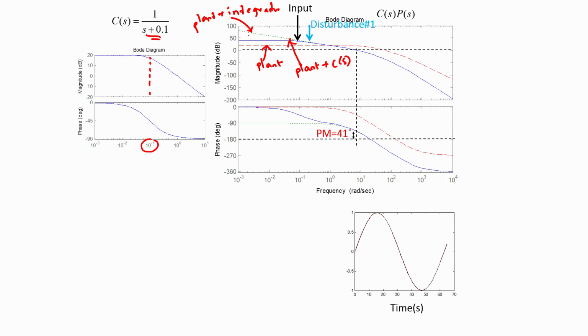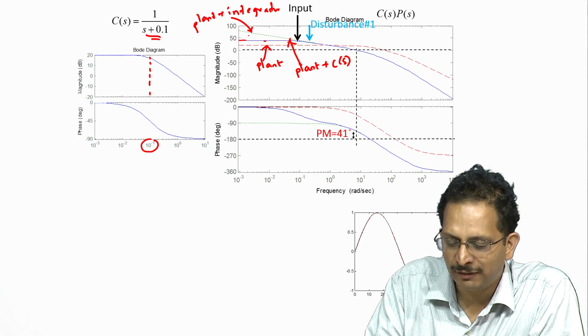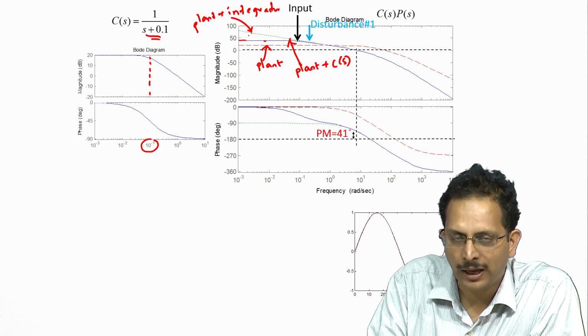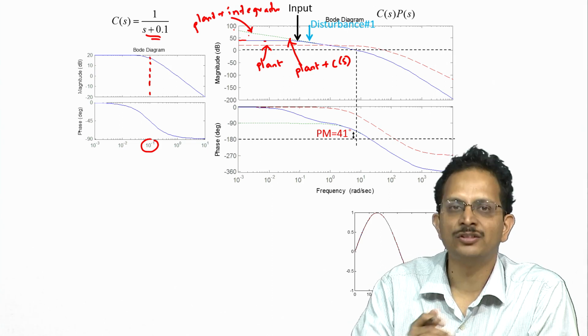So, what you see by comparing the Bode plots of the plant plus integrator and the plant plus C of s is that for frequencies beyond 0.1 radian per second, these two Bode plots overlap as one would expect, because the magnitude characteristics would resemble that of an integrator beyond the corner frequency of this controller, namely 0.1 radian per second. But at frequencies less than 0.1 radian per second, the gain characteristic of the overall system levels off at a particular value, so it is constant, unlike in case of the plant plus integrator where the integrator results in the magnitude characteristic continuing to increase as the frequency is reduced.